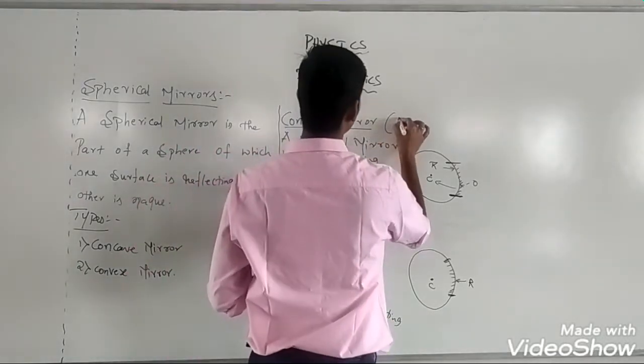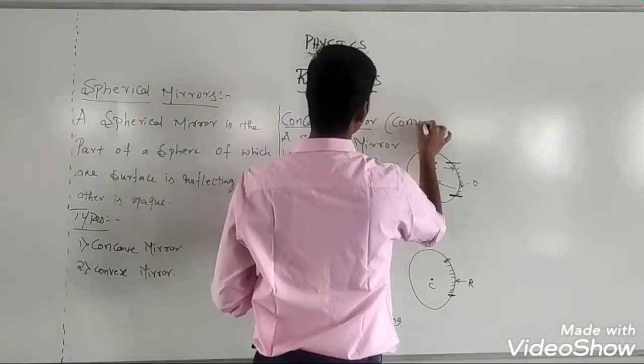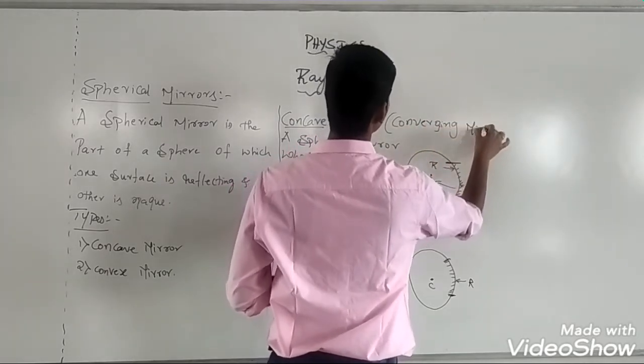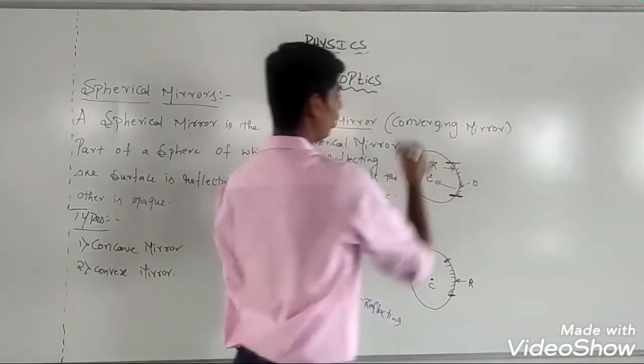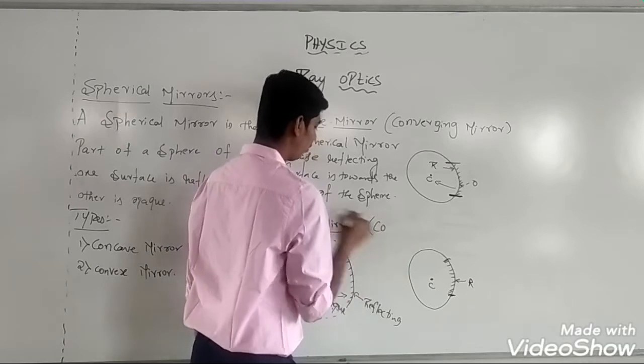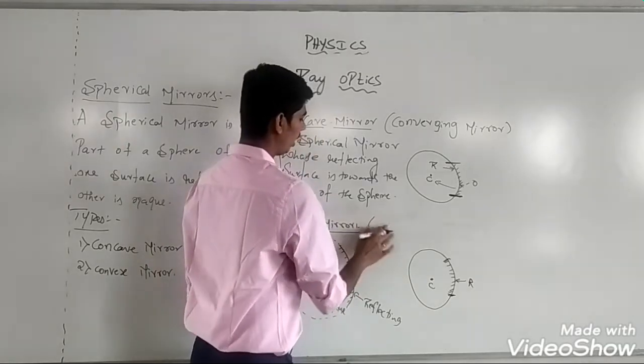See, concave mirror is also called converging mirror. We'll understand why it is called converging mirror in our later classes. Convex mirror is also called diverging mirror.